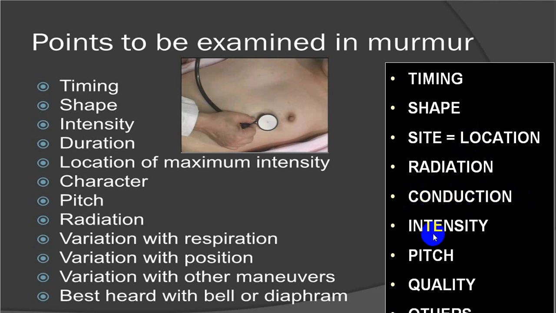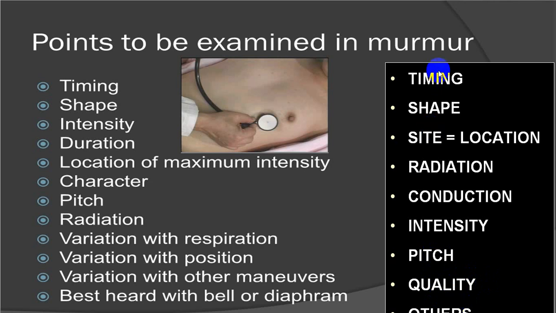Then we try to mention regarding how loud it is, that is intensity. And depending upon that intensity, we classify into different classes, that is class 1, class 2, or grade 1, grade 2, grade 3, grade 4, grade 5, etc. And then depending upon the character, we call high pitch, low pitch, medium pitch, any specific character if you can describe. And then we call as a quality of the sound, etc., if you can describe. These are not of much importance, but theoretically they can ask you, or any other characteristics.